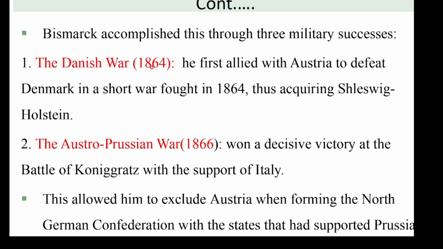Keessaayyuu Jarman keessa kan turanii humnoota alaa sadii ture. Denmark, Austria, and France. Kanaaf to eliminate this enemy, a person called Bismarck fought 3 important wars. The first war called Danish War. Danish War mean the first allied with Austria. Diinamsa Austria faana walitti firoomee to defeat Denmark in short war fought in 1864.